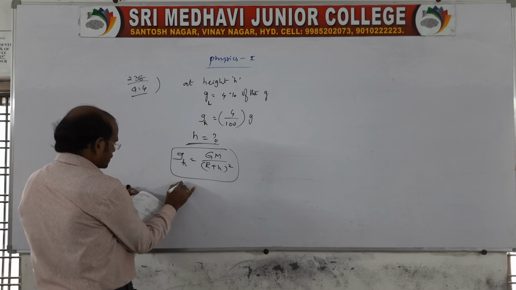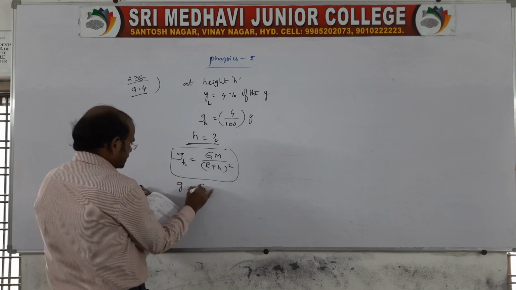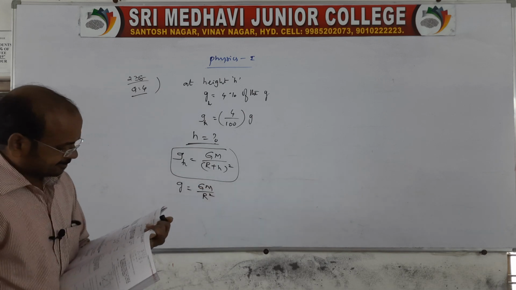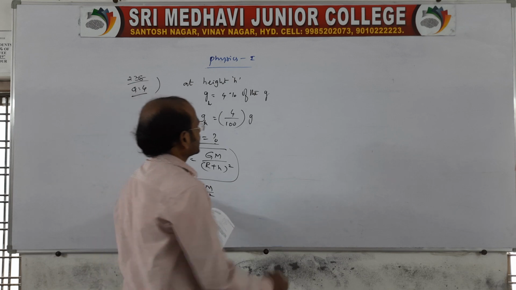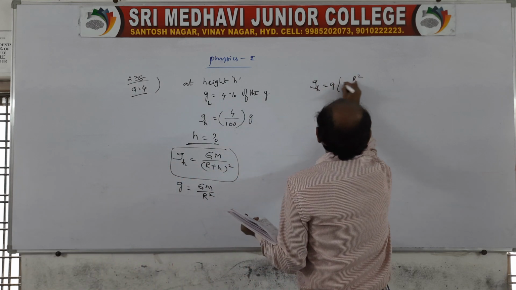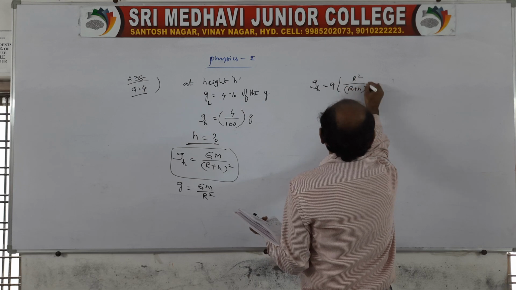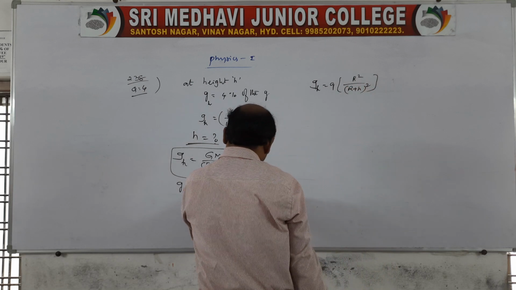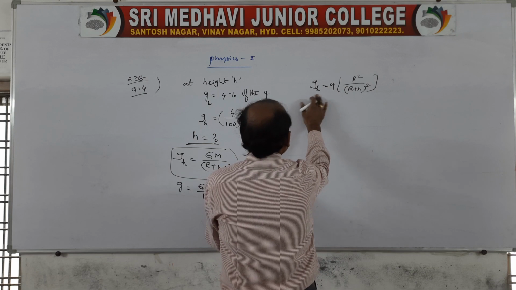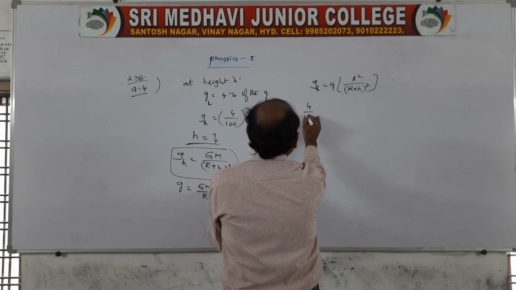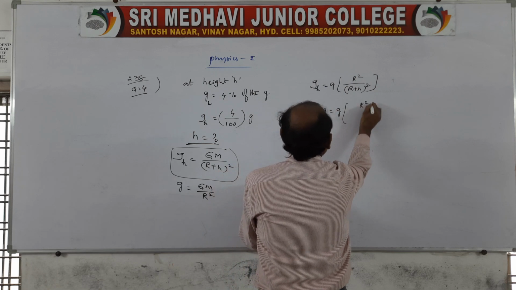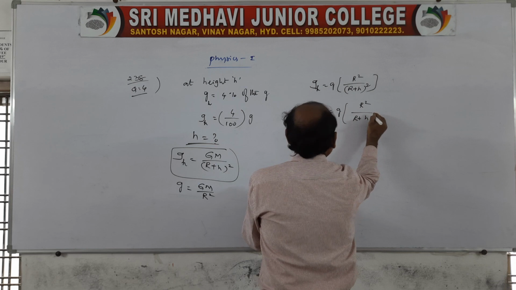Here we know small g is equal to GM by R square also. Or else we can take directly gh is equal to g into R square by (R plus h) whole square. So gh is given as 4 by 100 into g is equal to g into R square by (R plus h) whole square.